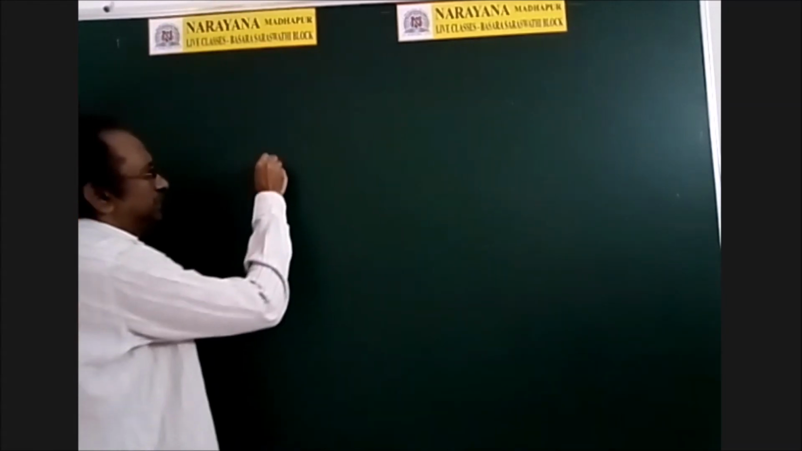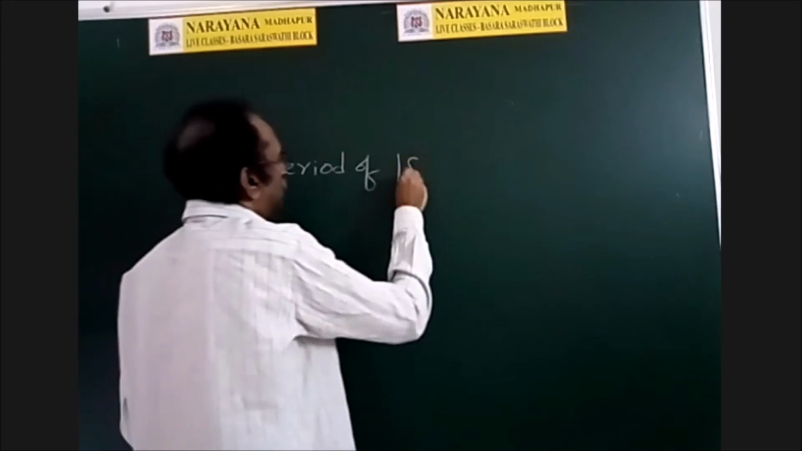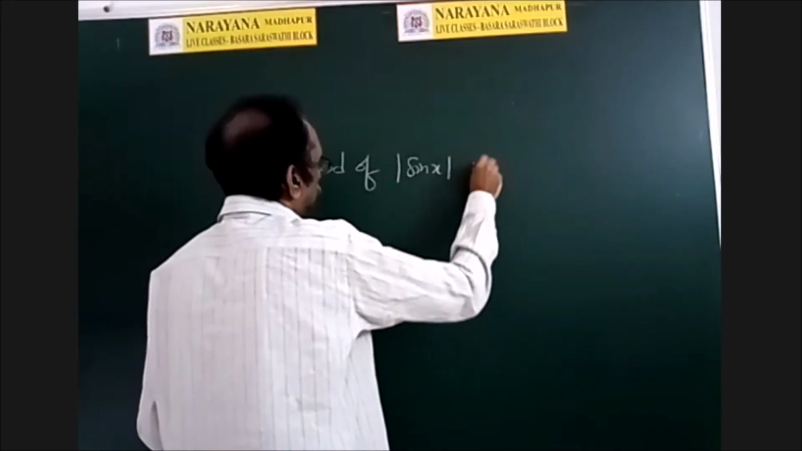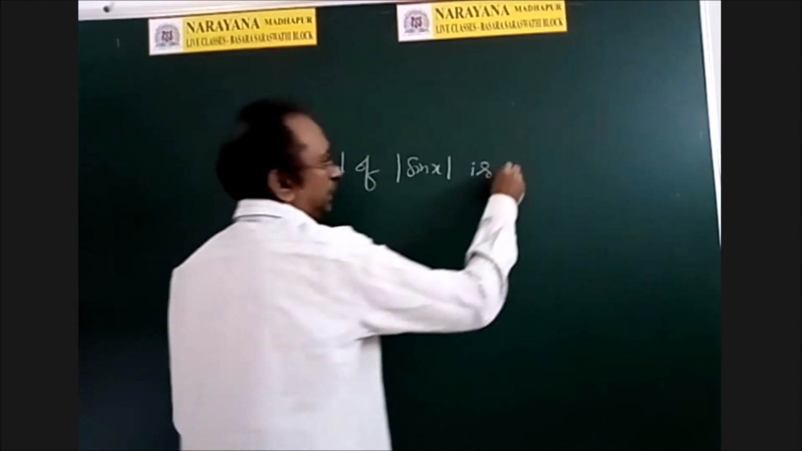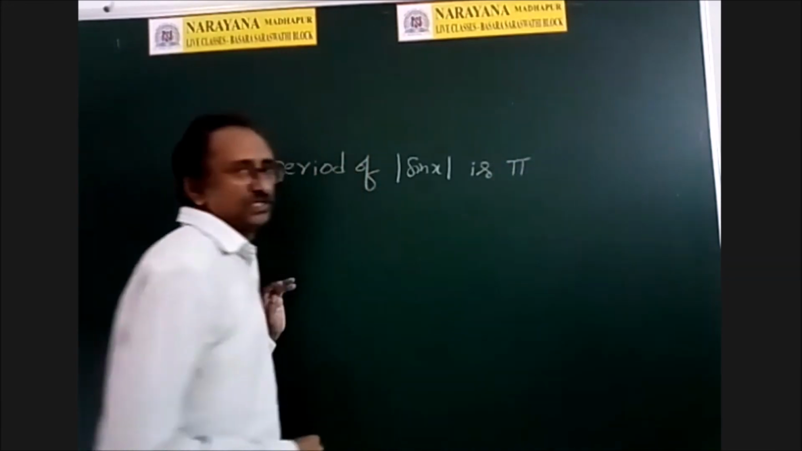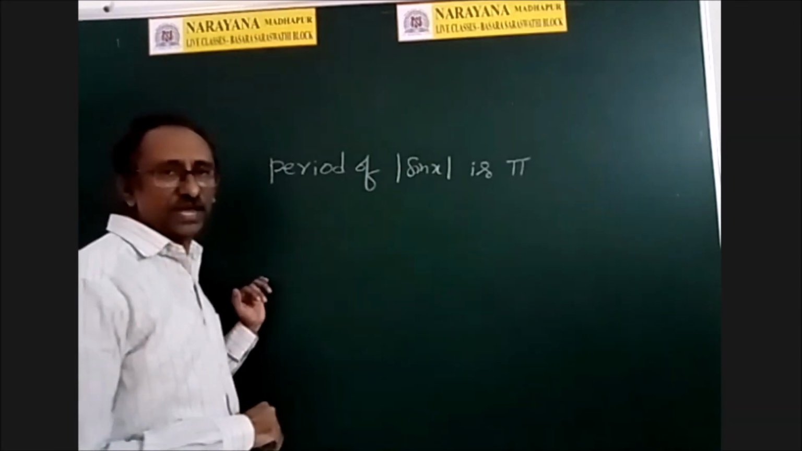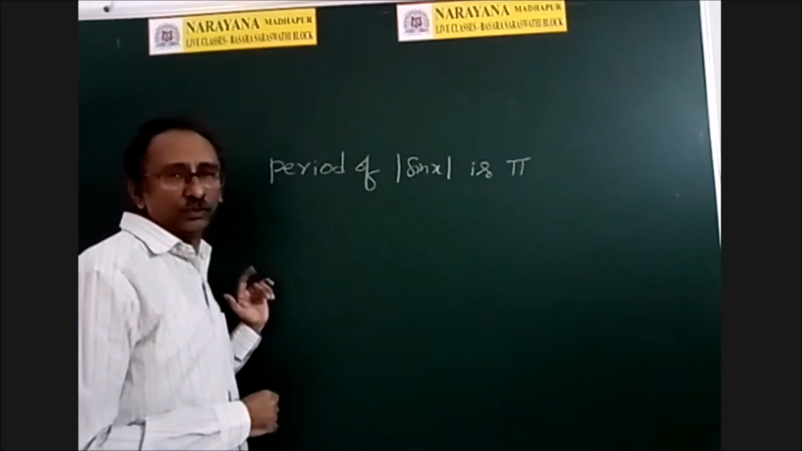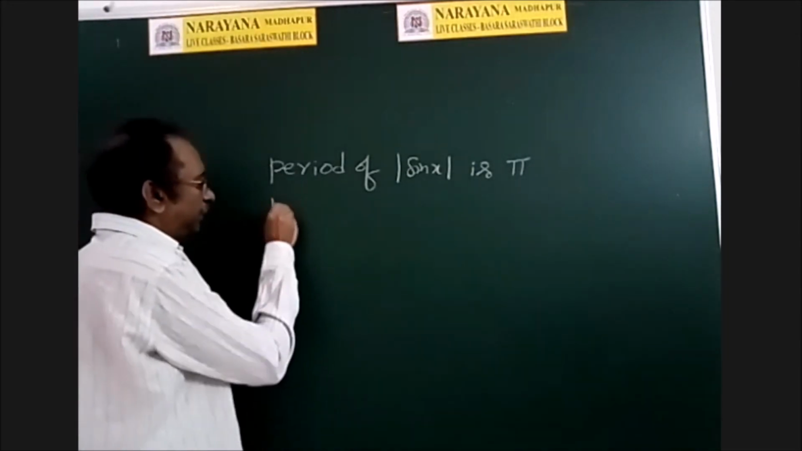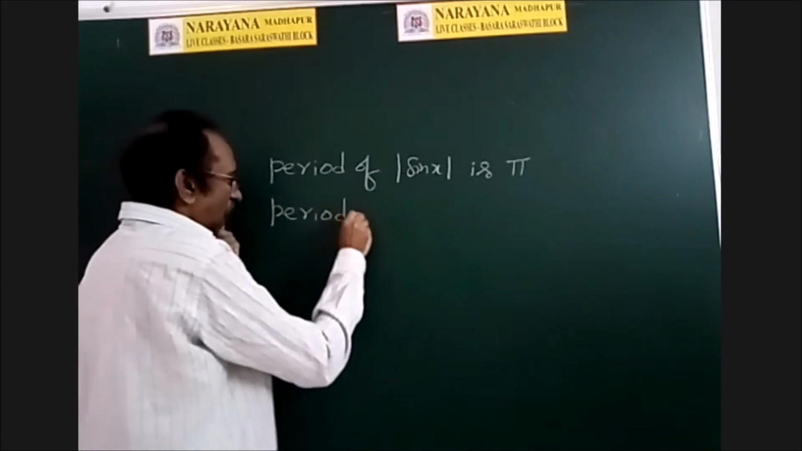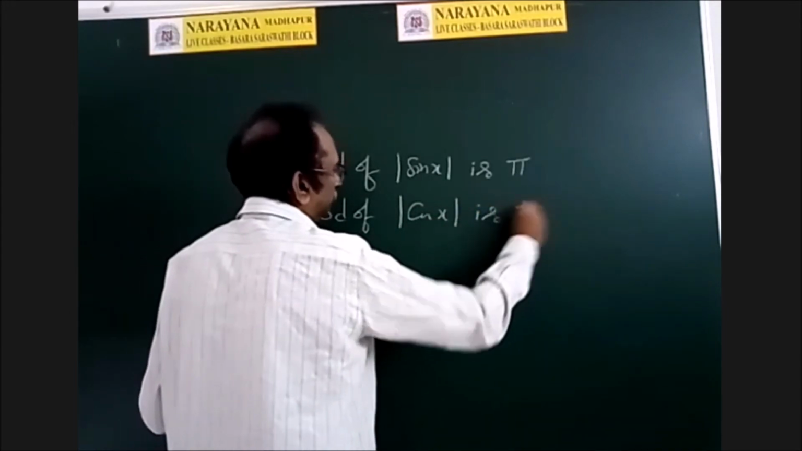So another important discussion, see here, the period of mod sin x. So what is the period of mod sin x? Yesterday or the day before yesterday, we saw this one. Its period is pi, because in place of x, if you write pi plus x, you will get sin of pi plus x, which is minus sin x. But because there is mod, you will get mod sin x only. The period of mod sin x is pi, and the period of mod cos x is also pi.